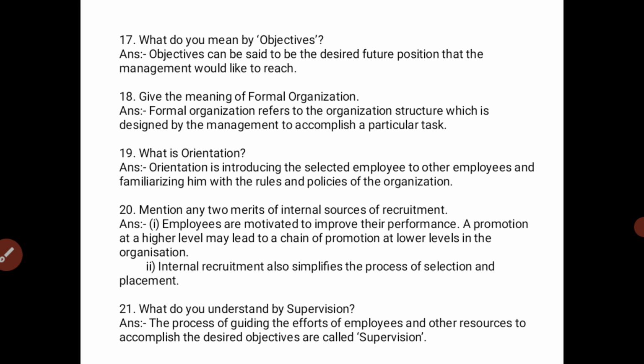So what are the advantages or two merits? Let us see. Employees are motivated to improve their performance, and a promotion at a higher level may lead to a chain of promotions at lower levels in the organization.